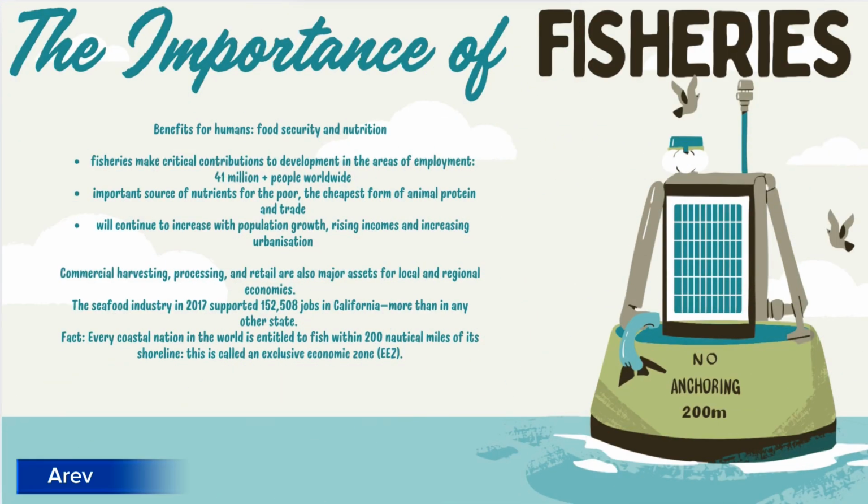Fisheries play a huge role in supporting both global nutrition and the economy. Over 41 million people rely on them for work, and for many low-income communities, fish is the most affordable and accessible source of animal protein. As the global population continues to grow and to urbanize, the demand for fish will only increase. Fisheries also drive local economies. Just in California alone, the seafood industry supported over 150,000 jobs in 2017. Also, every coastal nation has rights to fish within 200 nautical miles of its shore, which shows how important this resource is at the national level as well.